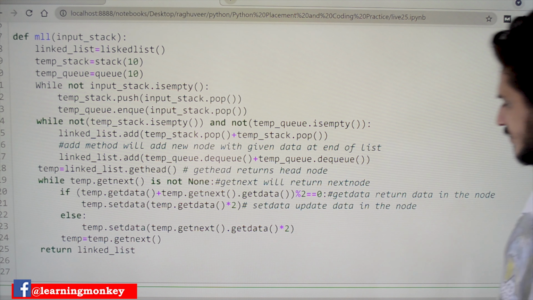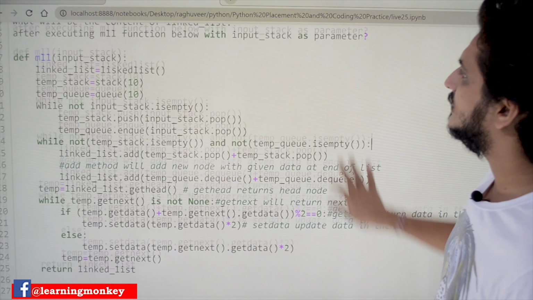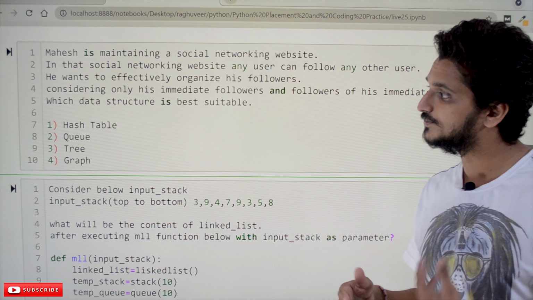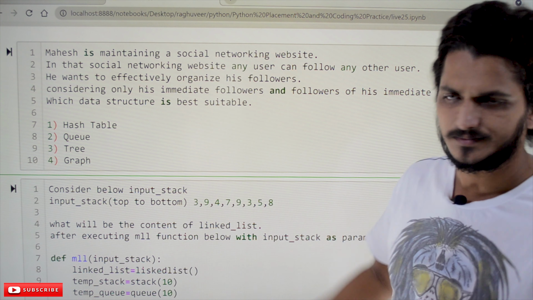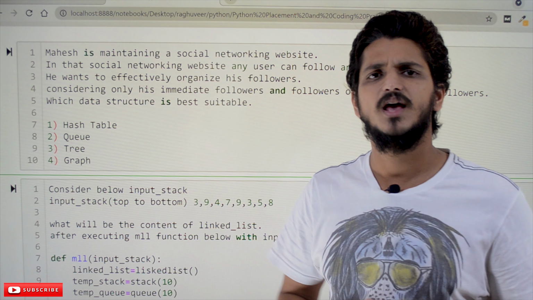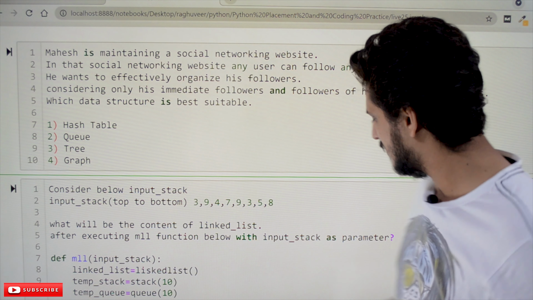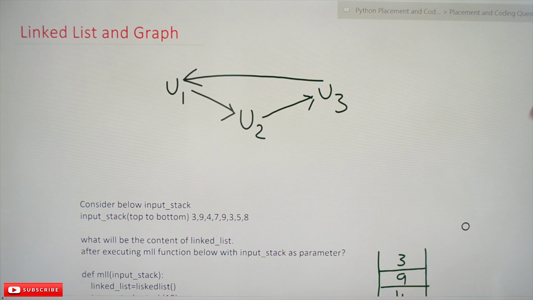Coming to the solution part. As we discussed, Mahesh is maintaining a social networking website. Looking at this, it's a very simple question. The graph data structure suits this example. Why does the graph data structure suit this example?